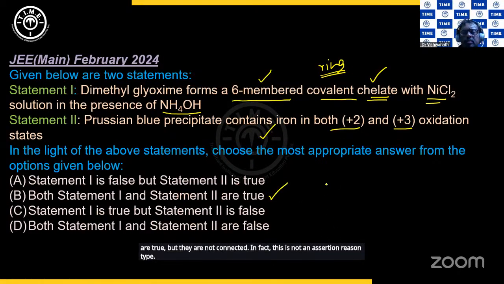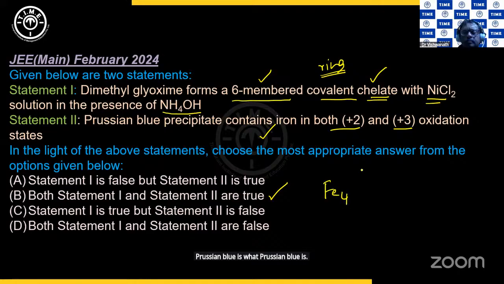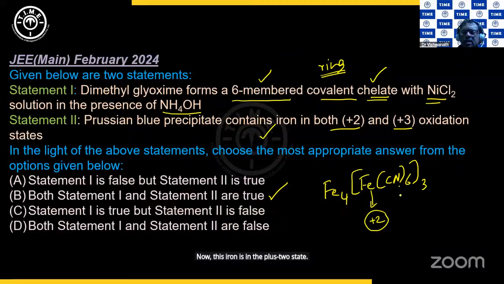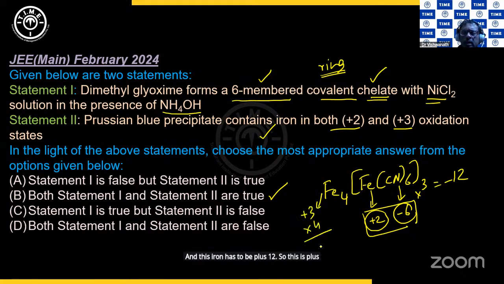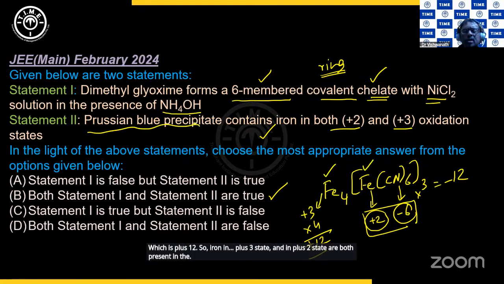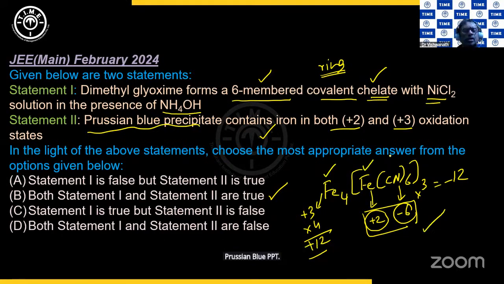Prussian blue is Fe4[Fe(CN)6] taken 3 times. Now this ion is in the +2 state. I know that 6 CN minus will make it -6, so this entire thing becomes -4. -4 into 3 is -12, and this ion has to be +12. So this is +3 into 4, which is +12. So iron in +3 state and iron in +2 state are both present in the Prussian blue precipitate, right? So statement 2 is correct.